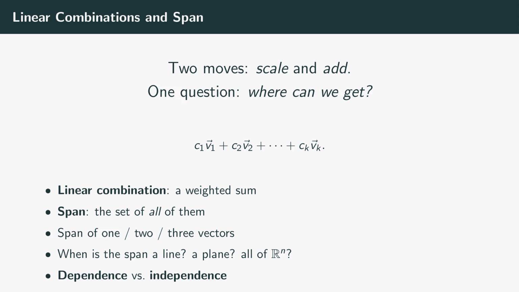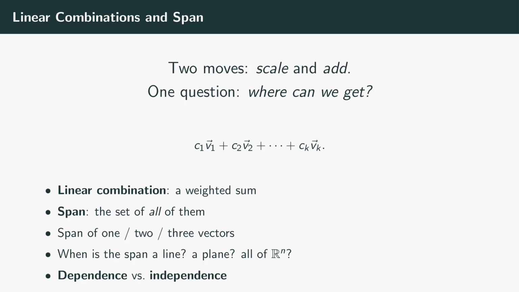Welcome back. Last episode, we built a vector and learned the only two things you're allowed to do with it: scale it by a number and add it to another vector. That sounds almost too simple to build a whole subject on. But watch what happens when we do those two moves freely, with every possible choice of numbers. We take some vectors, scale each by a weight, and add the results. That weighted sum is called a linear combination, and it is the only kind of expression linear algebra cares about.